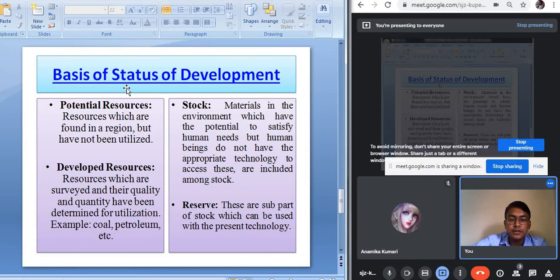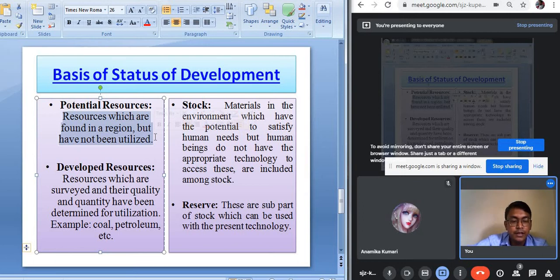So whenever we talk about the natural resources, they are at the different stages of development. So on the basis of the status of development, the resources can be classified into 4 different categories, such as the potential resource, stock, developed resource and the reserve. Potential resource: resources which are found in a region but have not been utilized are known as the potential resource. So there are certain areas where resources are available, but utilization of those resources has not yet started fully. So such resources are known as the potential resource.